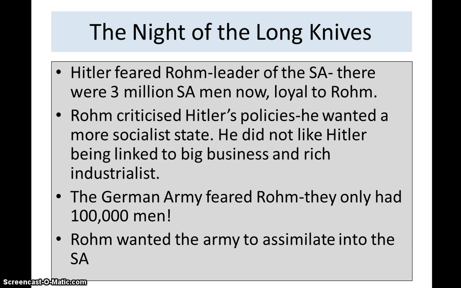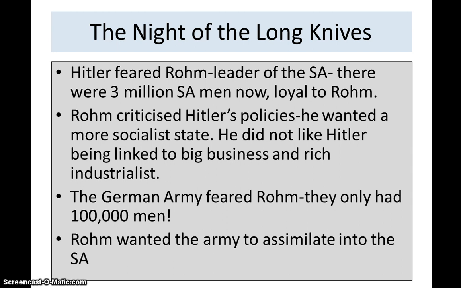The final factor or event of your timeline is the Night of the Long Knives. This was on the 30th of June 1934, a very bloodthirsty, violent act from Hitler. So far up to this point, Hitler has used the constitution of the Weimar Republic to destroy the Weimar Republic. This was highly illegal. Prior to this, his work had been legal.